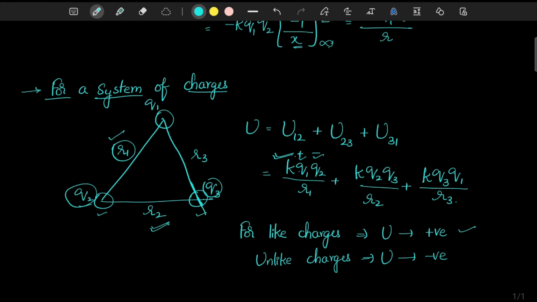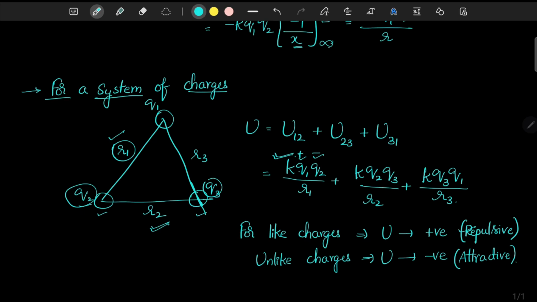So in that case, if potential energy is positive, the system is said to be repulsive in nature. If it is negative, it is said to be attractive in nature. Is that okay? So I hope you understood about it.